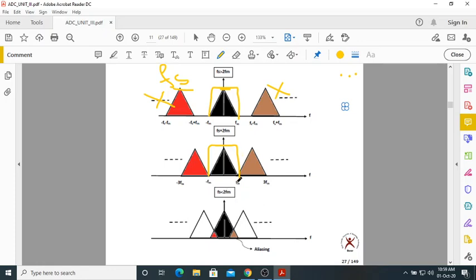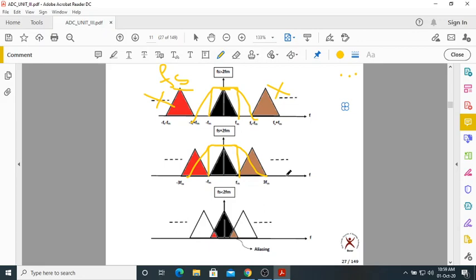Suppose it is not ideal, so suppose it has some transition band or some roll-offs. What may happen? Something like this may happen. In the first case, even though it has some roll-off, there won't be any problem because we have some gap between them. So in the first case, recovery is very simple. We don't need an ideal low pass filter, or a low pass filter with sharp cutoff frequencies.